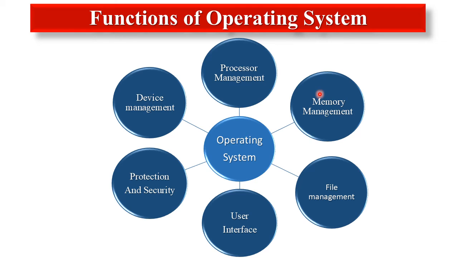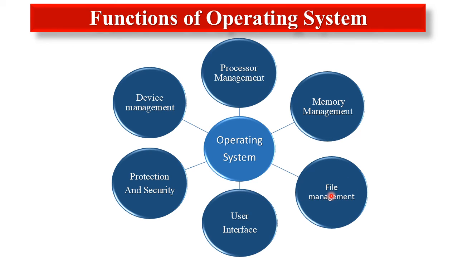It recovers memory when a process no longer needs it or has been completed. It keeps track of primary memory, which parts of it are used by whom, which parts are not in use, etc. The functions handled by the operating system are allocate, deallocate, free memory, etc.